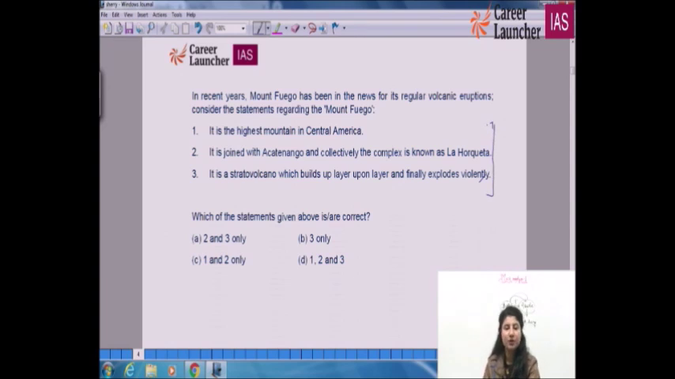This is all about working on your options. Every time 100% you will not be clear about every option, right? Then you have to work on these options which are being given below, then only you can go for the right answer. So it is the highest mountain not in Central America. This is something which you have to remember. That is why the key role of revision comes over here. It is in Guatemala. Correct? So this first statement is wrong, which says that it is in Central America. Yes, it is true. It is joined with Acatenango and collectively the complex is known as La Horqueta. It is a stratovolcano which builds up layer upon layer and finally it explodes violently.